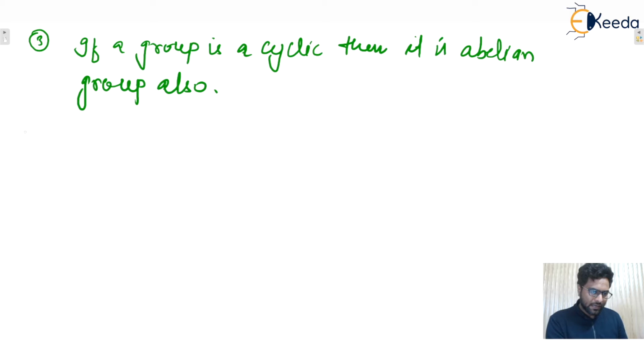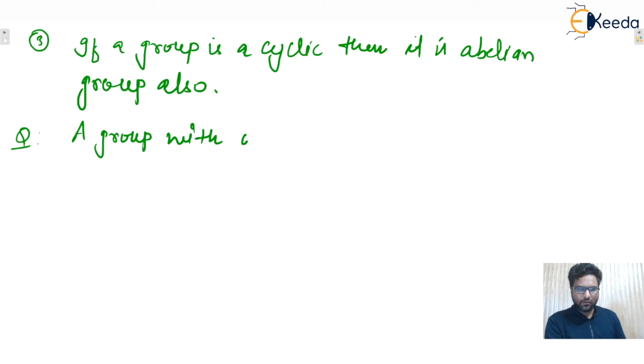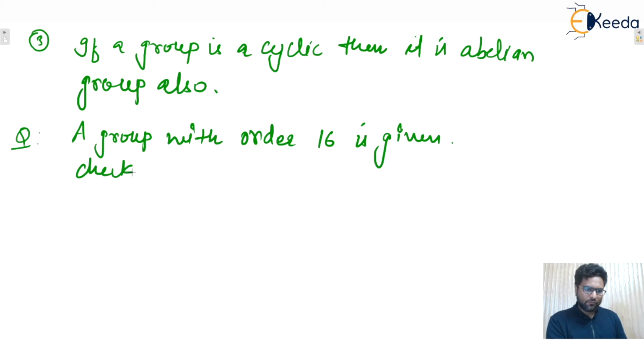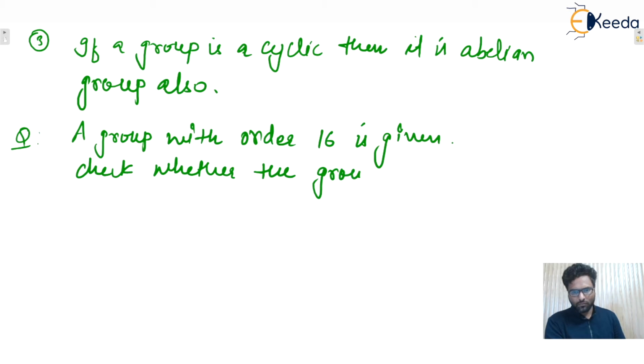Next one, write down one more question. Let's say a group with order 16 is given, then check whether the group is cyclic or not.